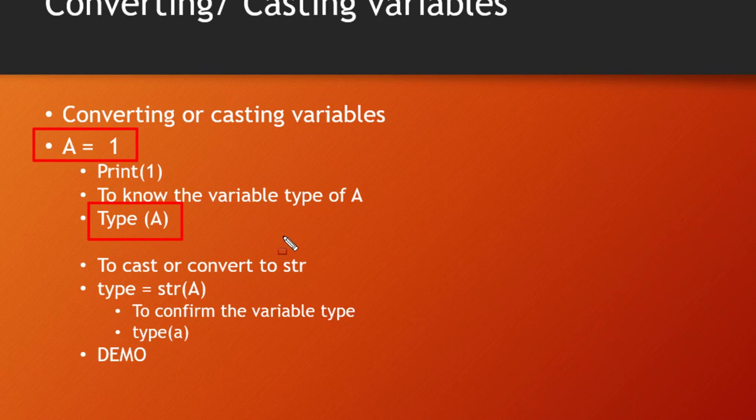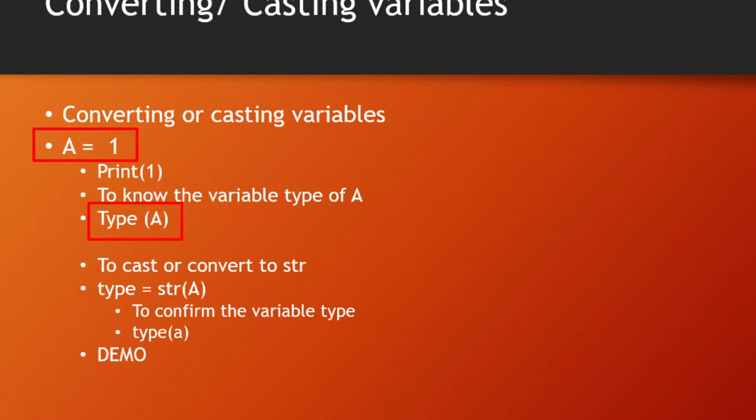So also I can cast. Since this is a variable and this variable is an integer, I can now say that I want it to become a string. How will I do that? It's very easy. Let's check the demo.